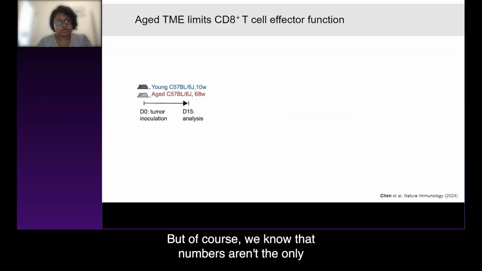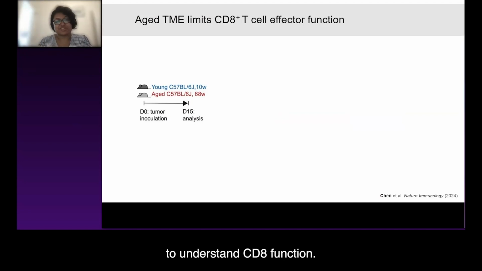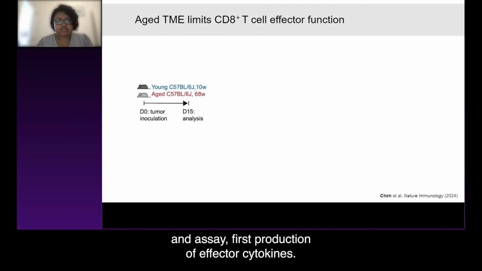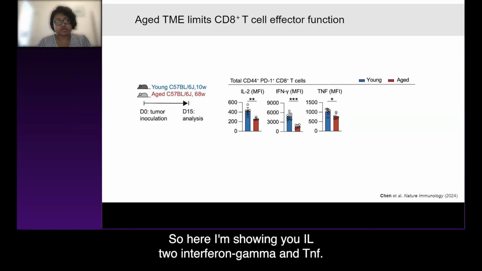But numbers aren't the only story when it comes to CD8 T cells, so we want to understand CD8 function. We look at mice of two ages, young and old, and assay first the production of effector cytokines. Here I'm showing you IL-2, interferon gamma, and TNF.